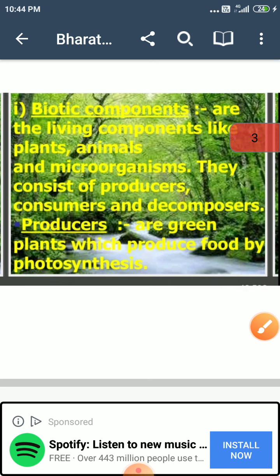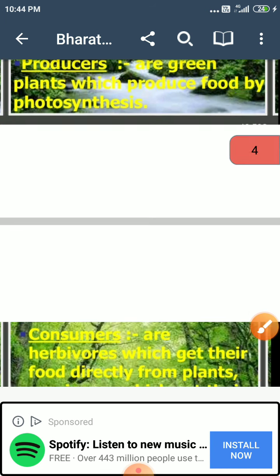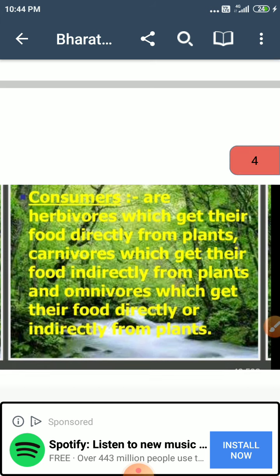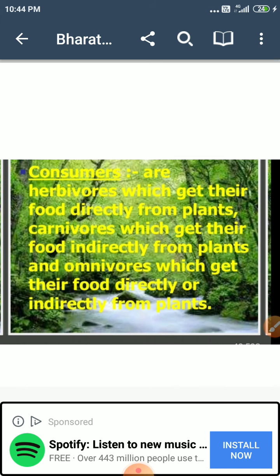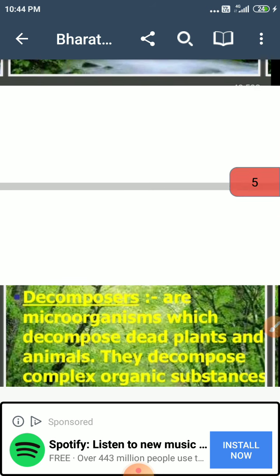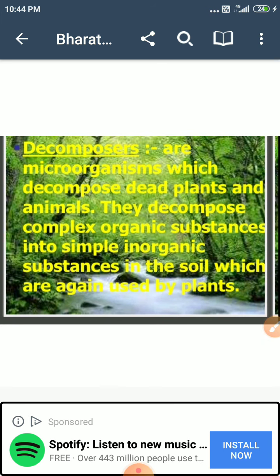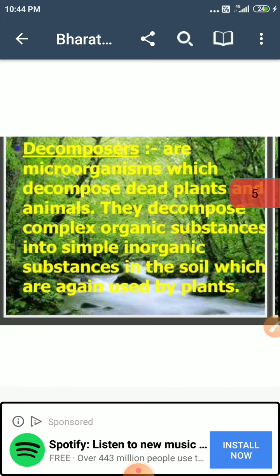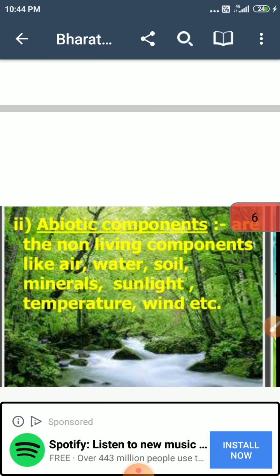Okay, and producers are always the green plants. Consumers are herbivorous, which directly depend on the plants, and carnivorous, which indirectly depend on the plants. They are the consumers. And decomposers, okay, decompose complex organic substances into simple organic substances. Get it? So these are the biotic components.